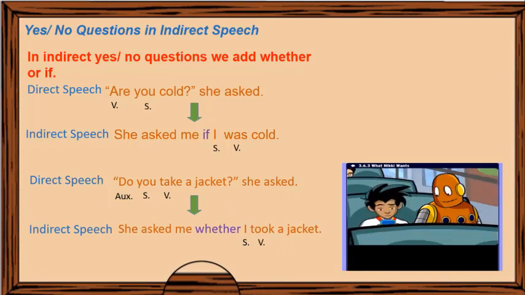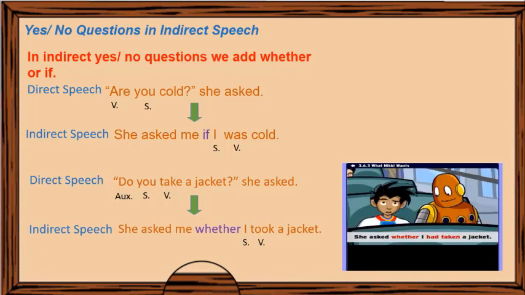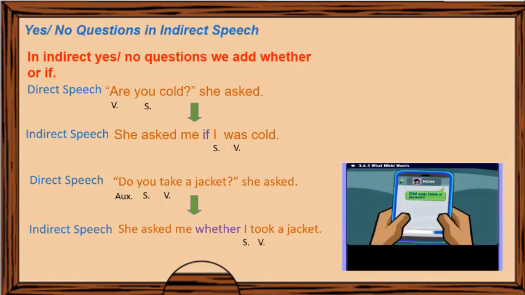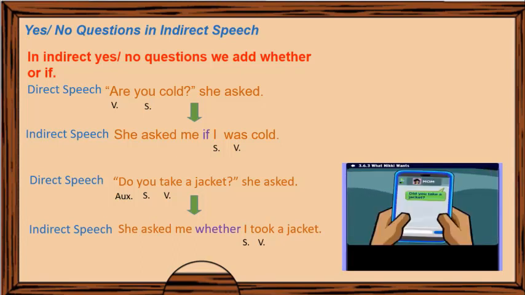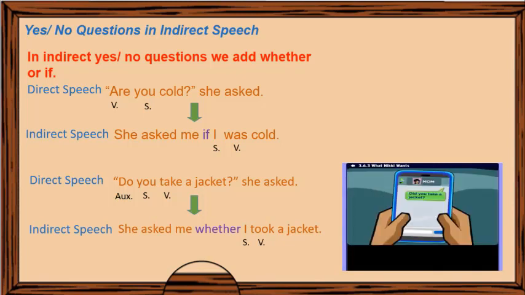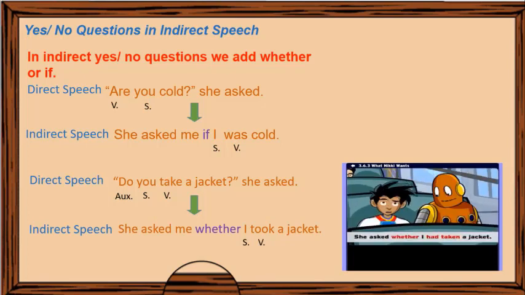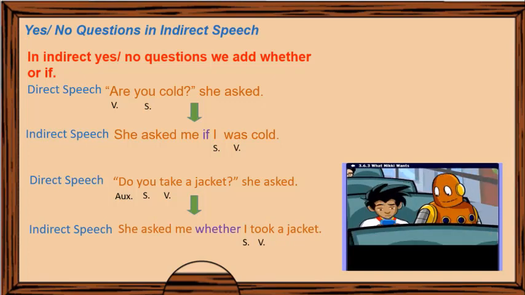Here notice that in indirect speech form, we drop the auxiliary do. We use auxiliaries do, did, or does to identify the tense of the verb. Here do shows the simple present tense, so the verb in the indirect speech is changed to the simple past tense. Also notice that in yes/no questions in indirect speech, we have a statement word order.